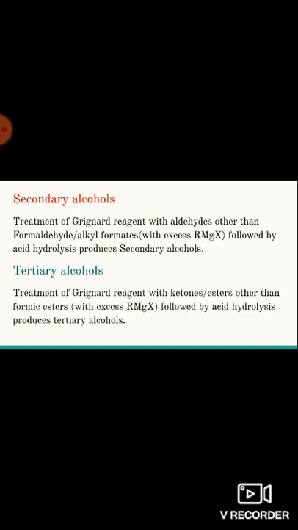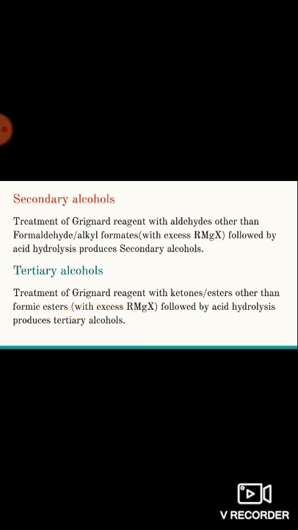Now I want to discuss preparation of tertiary alcohols. Preparation of tertiary alcohols from Grignard reagents: by treating Grignard reagent with ketones or with esters. Here the ester is other than formic ester, followed by hydrolysis, produces the corresponding tertiary alcohol.